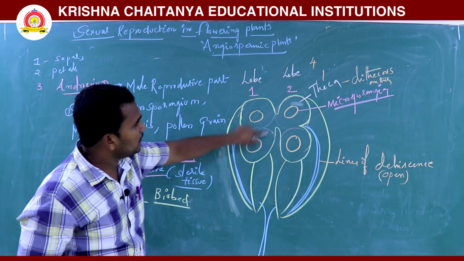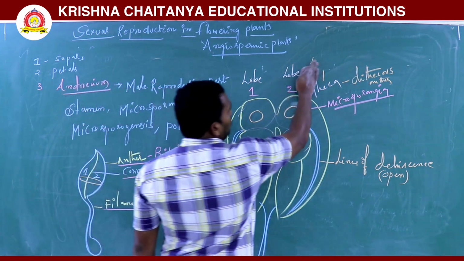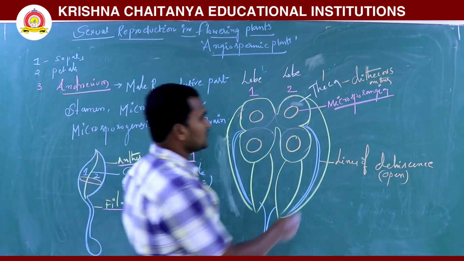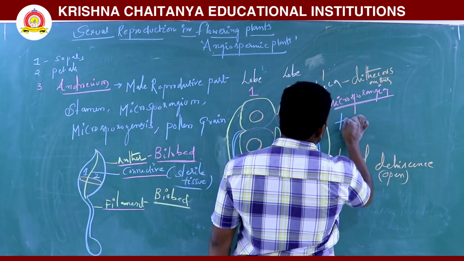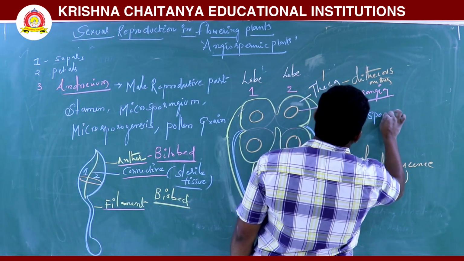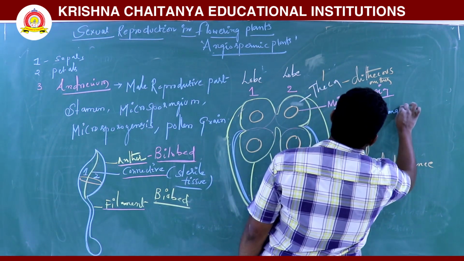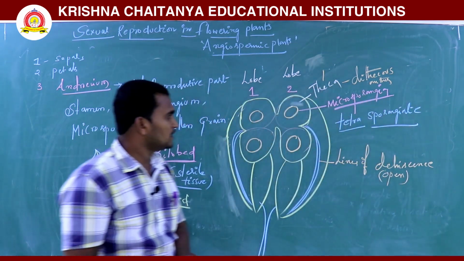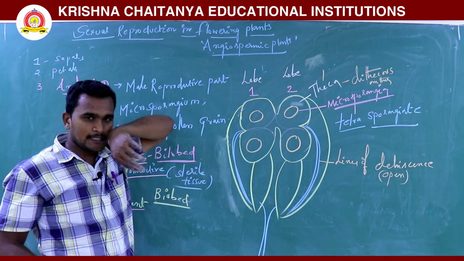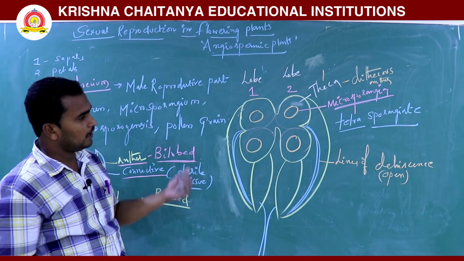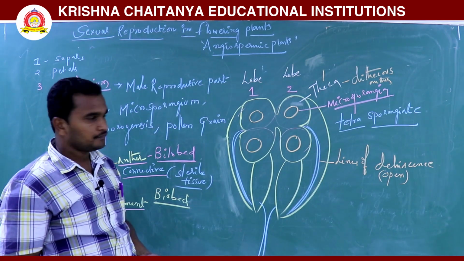In total, how many sporangia are there? 4: 1, 2, 3, 4. So that's why it is called tetrasporangiate. Tetra means 4 sporangia are there. That is called tetrasporangiate.